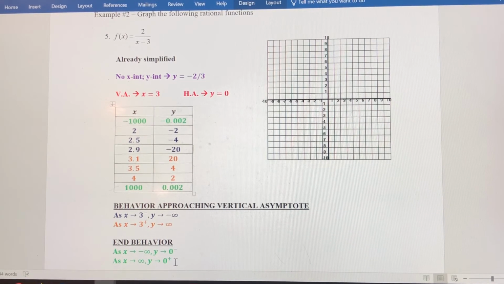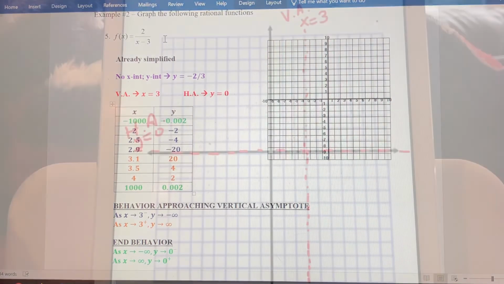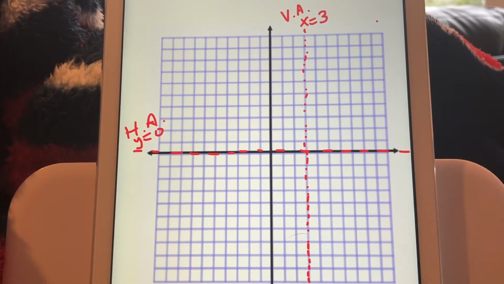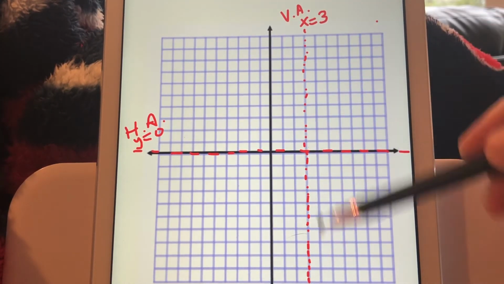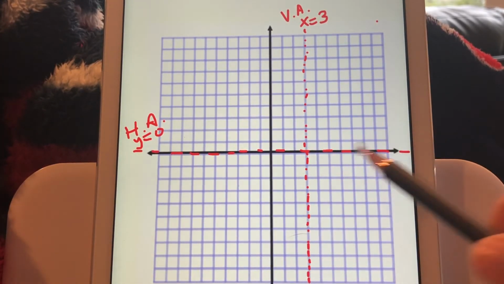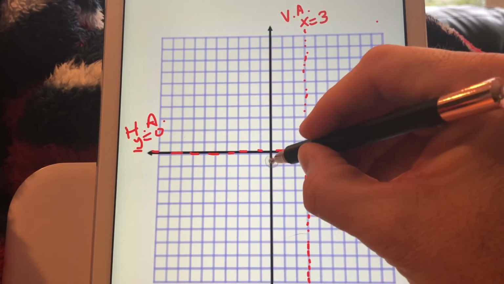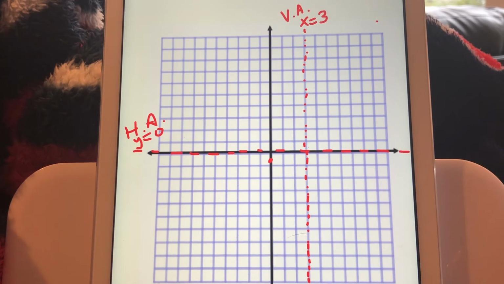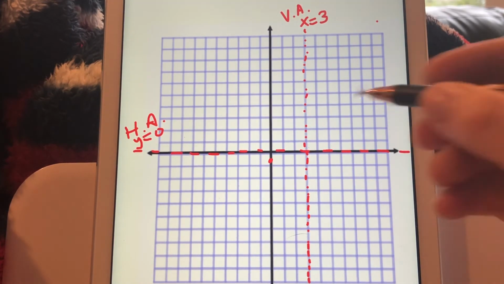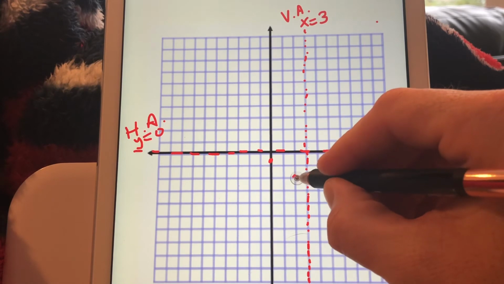Now I'm going to draw the graph, and you'll see how we put all this together into one graph for the function f of x equals 2 over x minus 3. Putting the graph together, we had a vertical asymptote at x equals 3, so I've already drawn that here. We've got the horizontal asymptote at the x-axis, y equals 0. Now we had a bunch of points in our table. We don't have to plot all of those, but we do need to plot the ones that are obviously needed. First, the y-intercept is negative 2/3, so we're going to plug that in there. That's an easy one to plot. We also had 2, negative 2, and that's really enough.